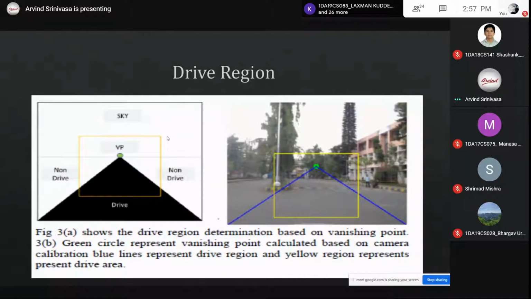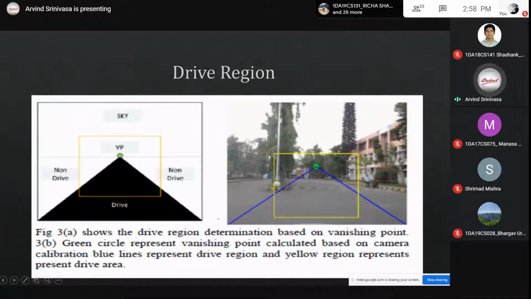Then considering the whole image was a very big problem. So we needed to consider what is in front of us. When we are driving in India, we only concentrate on what is in front of us, within less than 10 to 15 meters. So using a vanishing point algorithm, we divided the data into sky, non-drive and drive region.